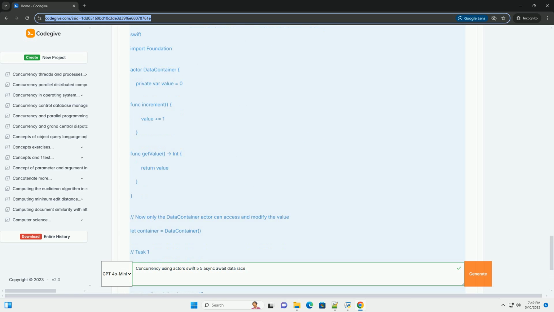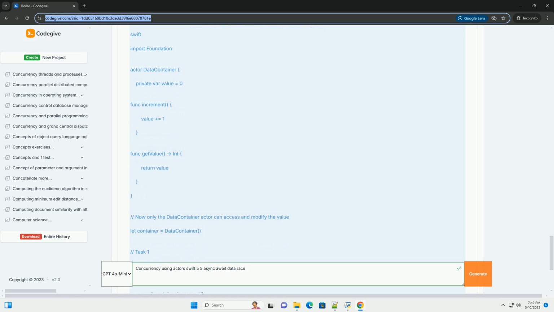5. Task. We wrap the code that uses the actor in a task. This creates an asynchronous context that is required for await to work. Task is the basic unit of concurrency in Swift's structured concurrency system.